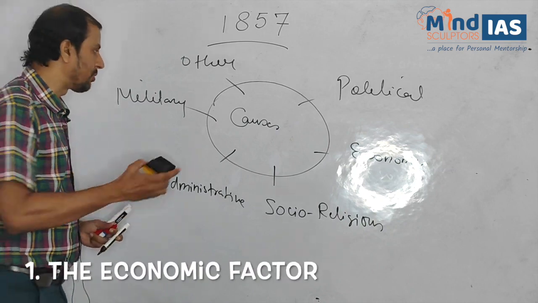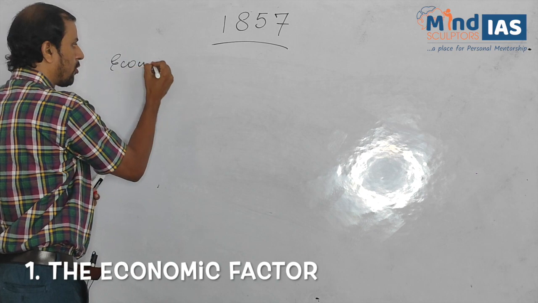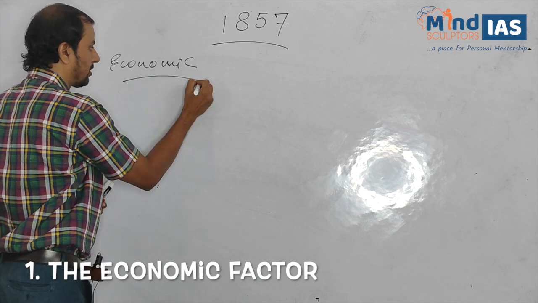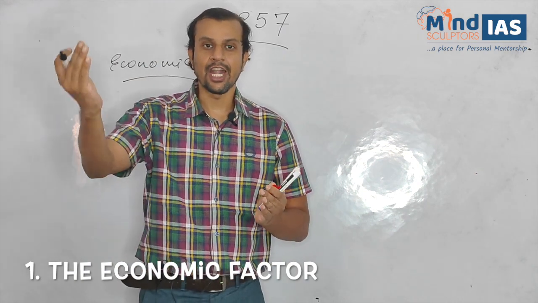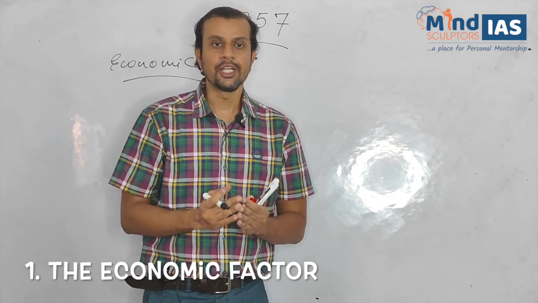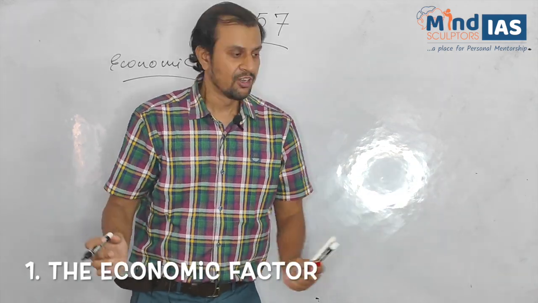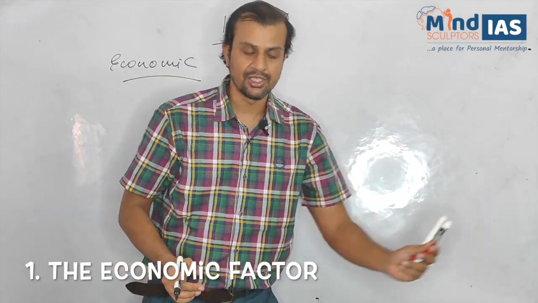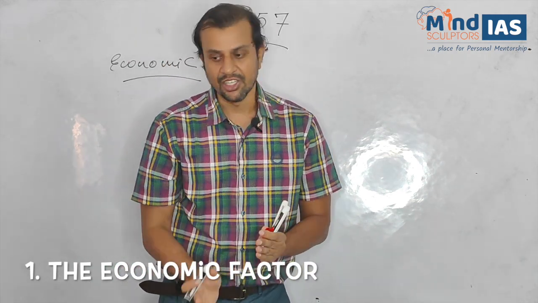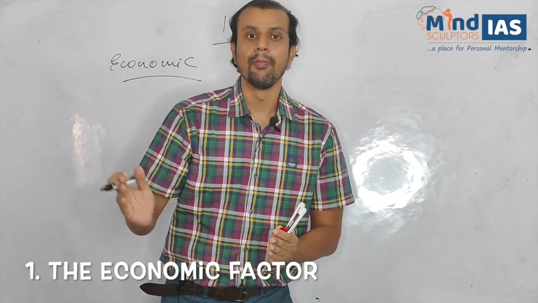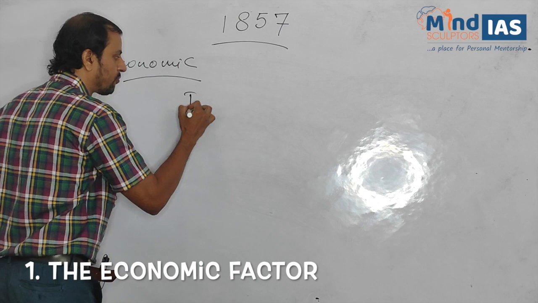First, the economic factors. Now we can always say the advent of British in India led to the impoverishment of three kinds of people. First, the peasantry class, secondly, the artisans or the handicraftsmen, and thirdly, traders or the mercantile class.